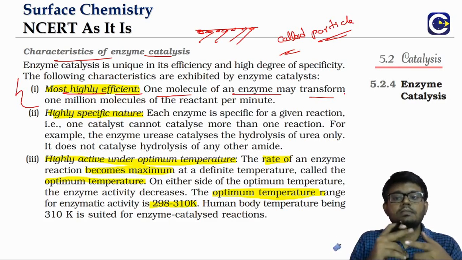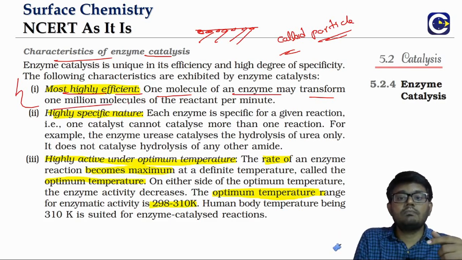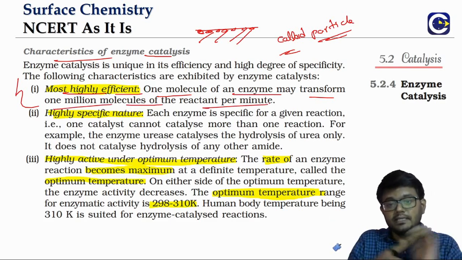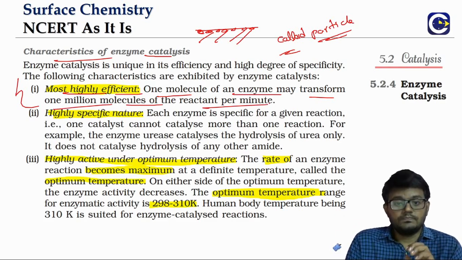Even one single molecule of enzyme can potentially transform 1 million molecules of the reactant per minute. That's the order of activity that enzymes can show. So it's very highly efficient.